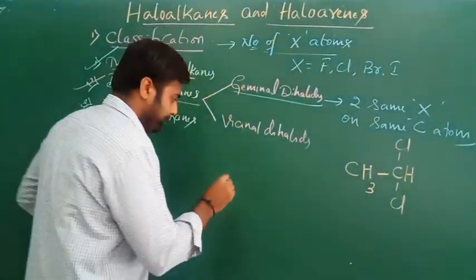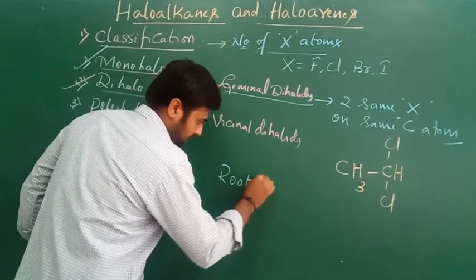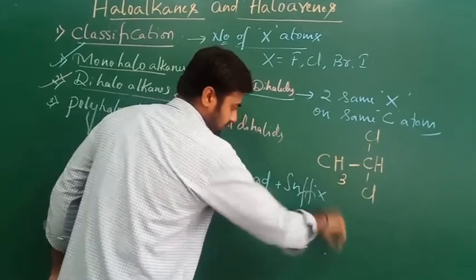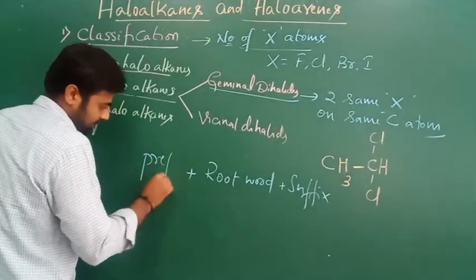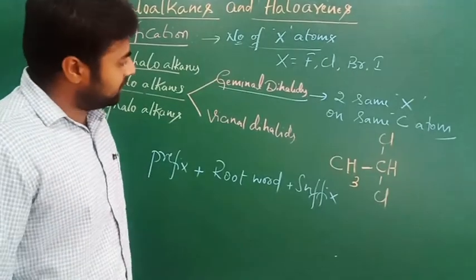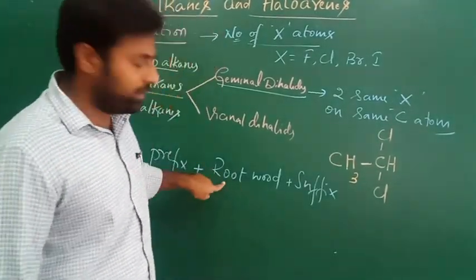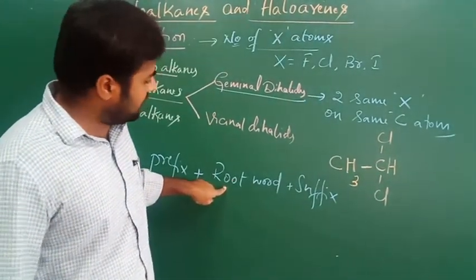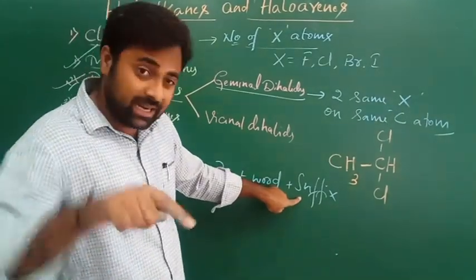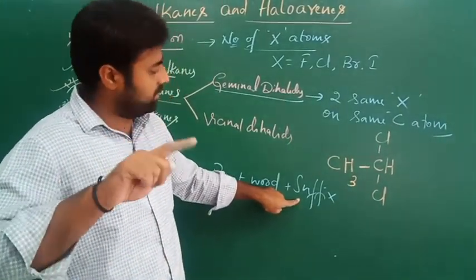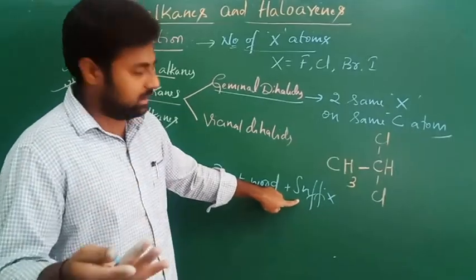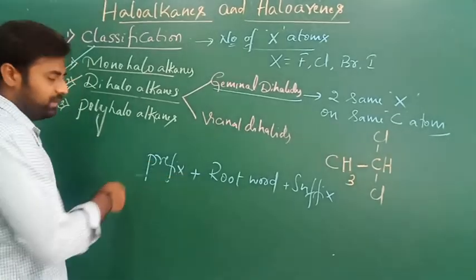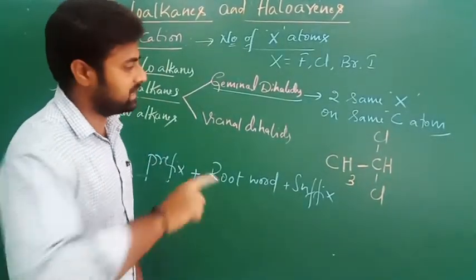We need these three. First one is root word, second one is suffix, third one is prefix. Here the root word represents obviously the long chain, the number of carbon atoms present in the long chain, and suffix represents whether there are single bond or double bond or triple bond present in that long chain. And the prefix obviously represents the position of the substituents present in that long chain.